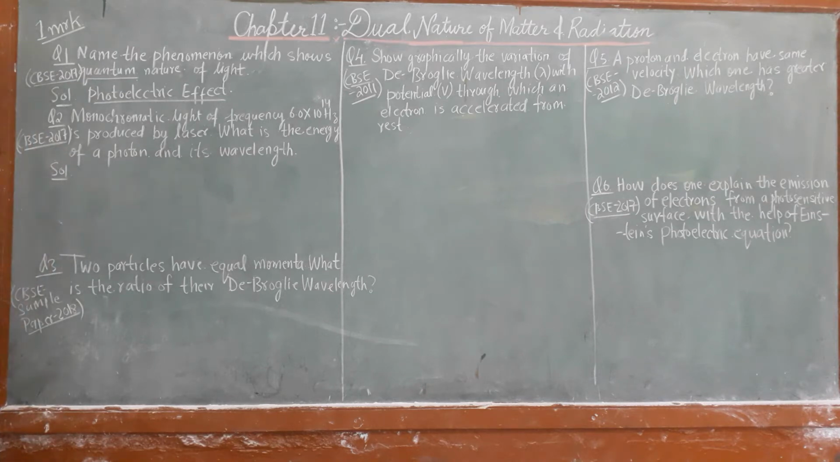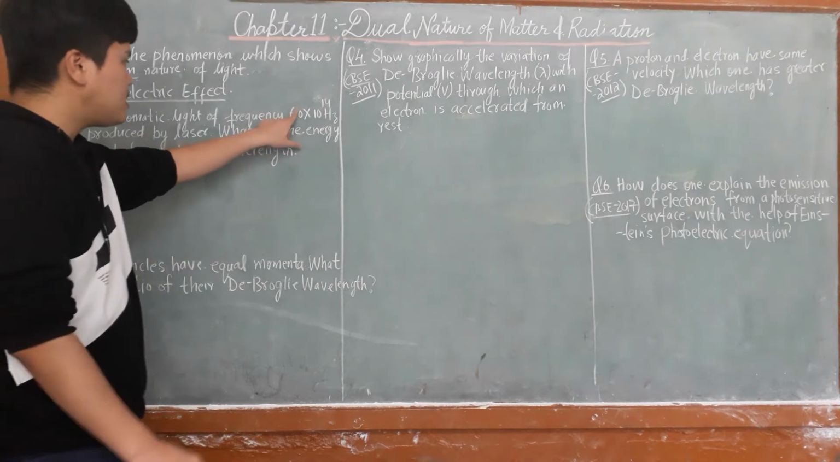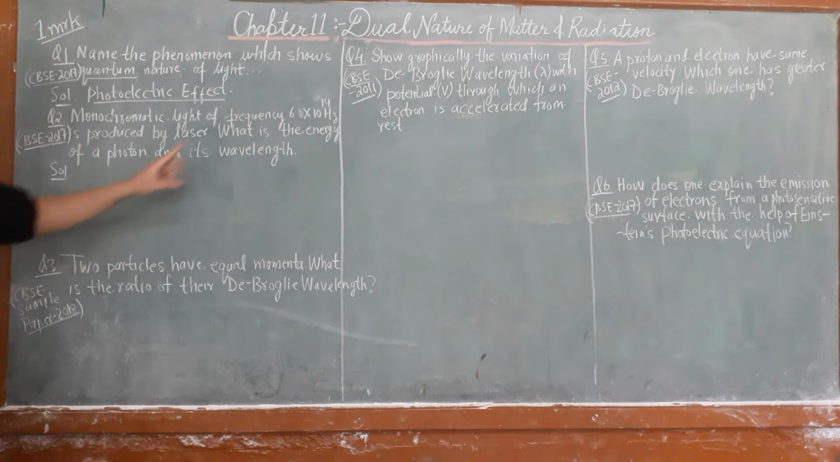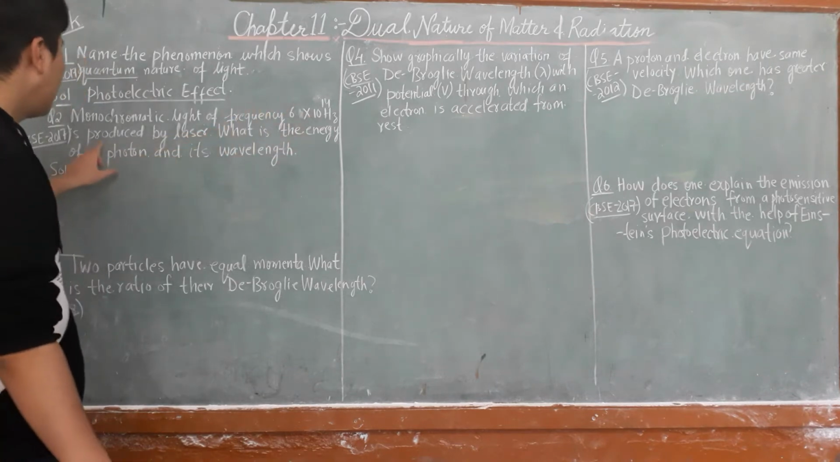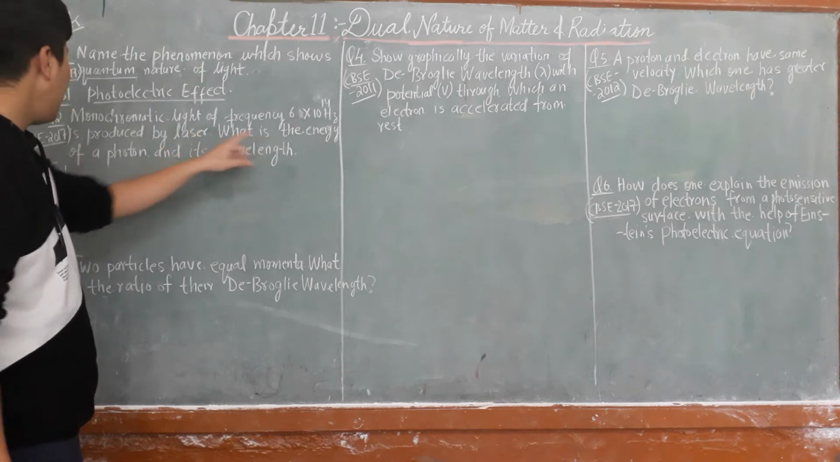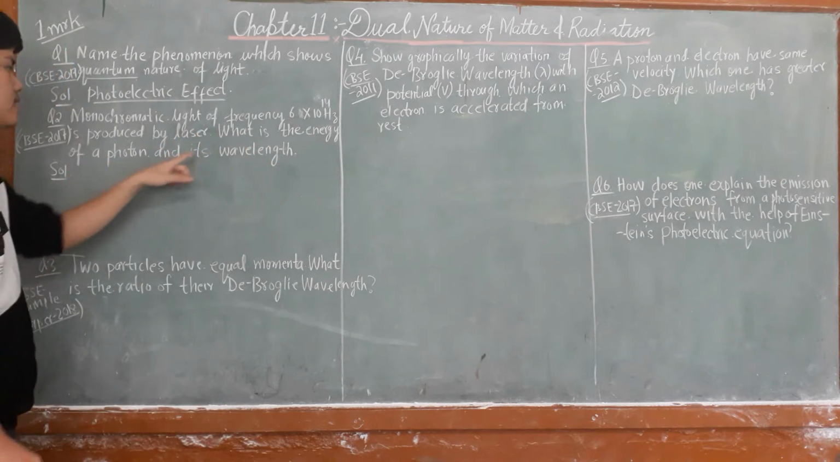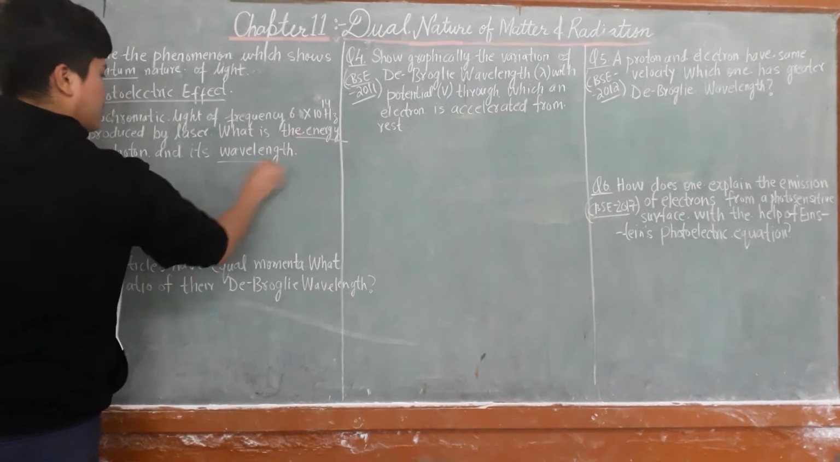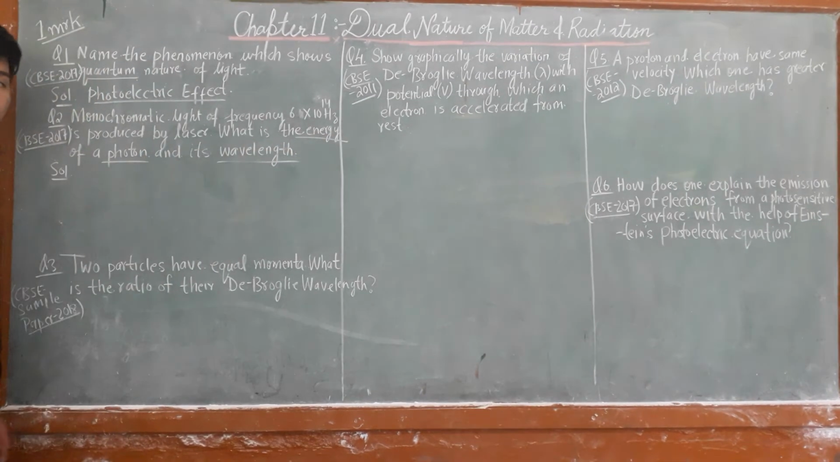Now question number 2. Monochromatic light of frequency 6.0 into 10 to the power 14 hertz is produced by a laser. What is the energy of a photon and its wavelength? So here you have to find the energy and the wavelength of the photon.